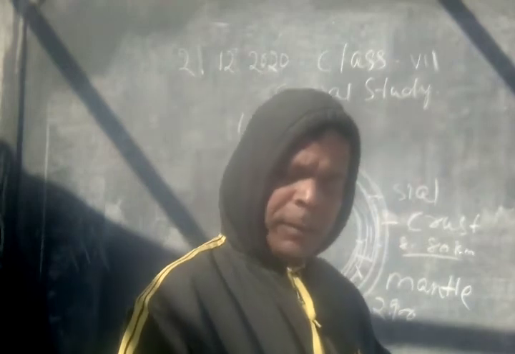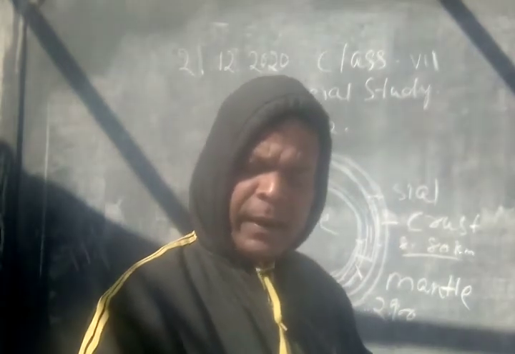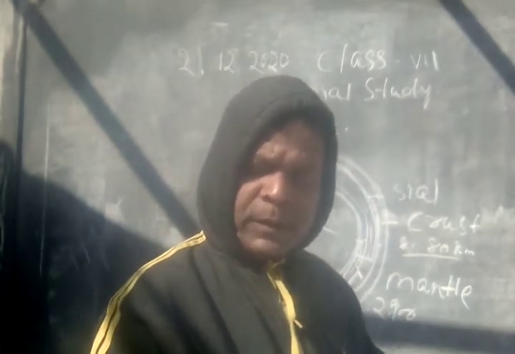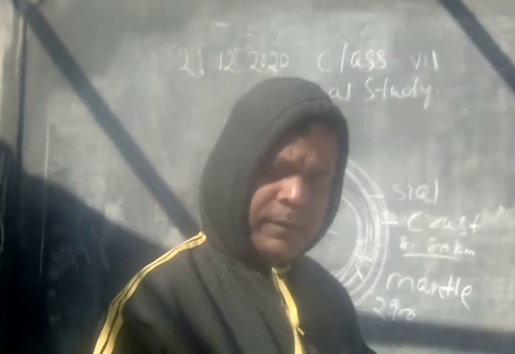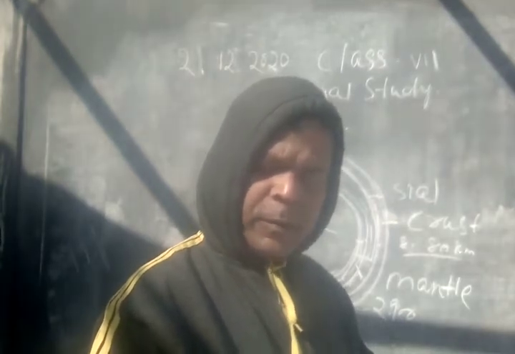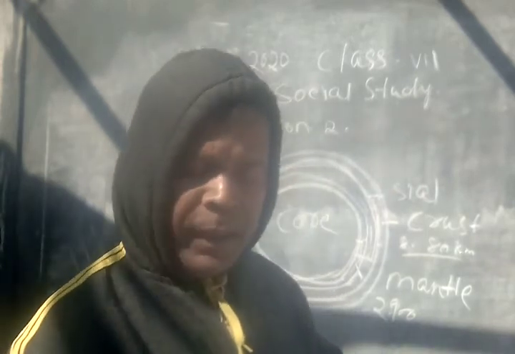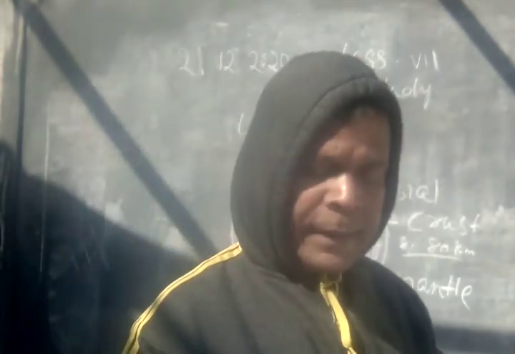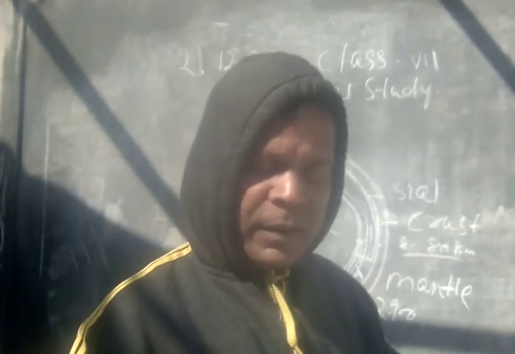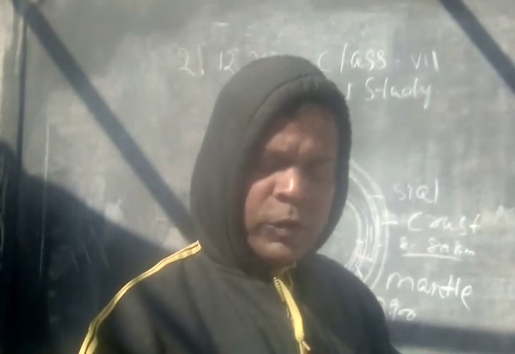The materials forming the crust are mainly silica and aluminium. The crust is also called the shell. Its average thickness varies between 8 km to 80 km. It is thickest in mountainous areas and thinnest in the ocean bed.